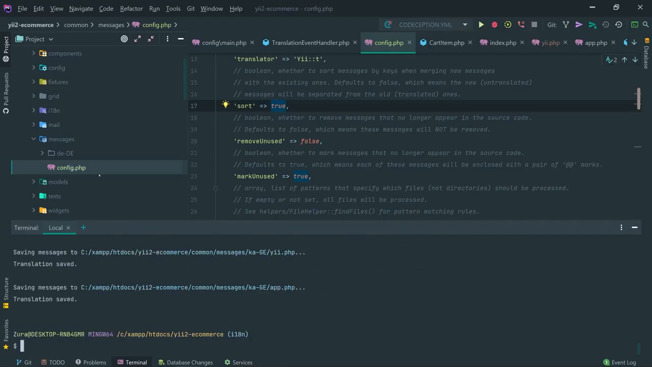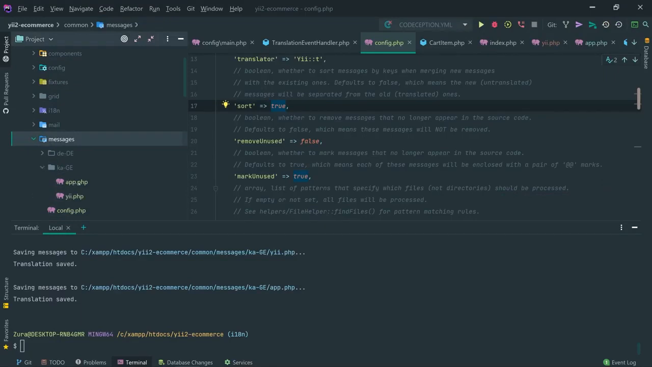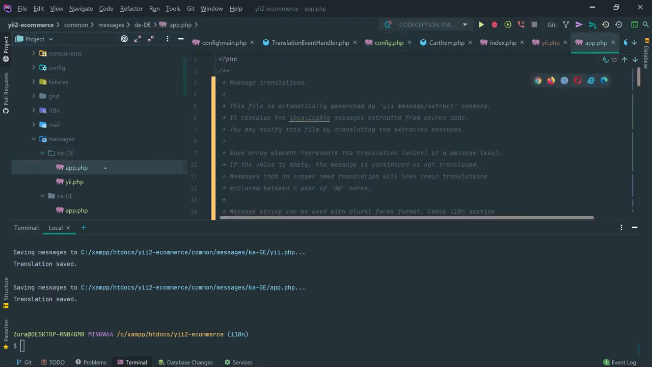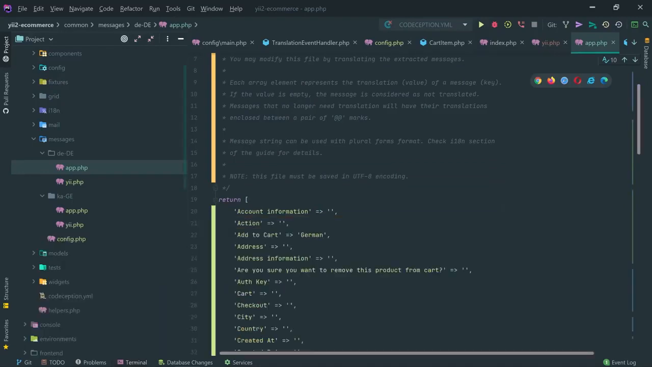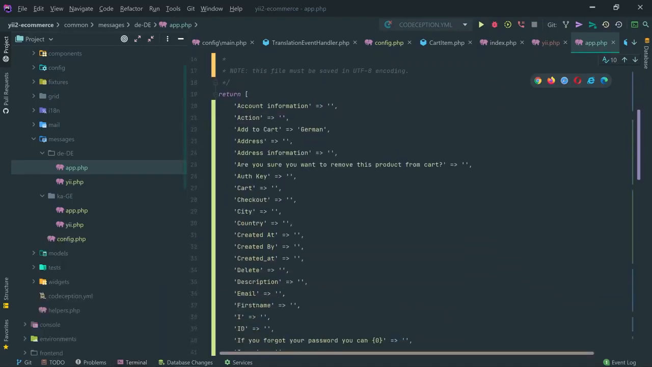Okay, it's finished, and let's have a look in the messages. It created the ka-GE folder, and we see right here app.php, and inside the de-DE we see also app.php. If we open up, let's go up to this, we see right here all the source messages sorted that we have right there. Add to cart, which is German by the way, and silly, that's silly, but this is how I wrote it there.